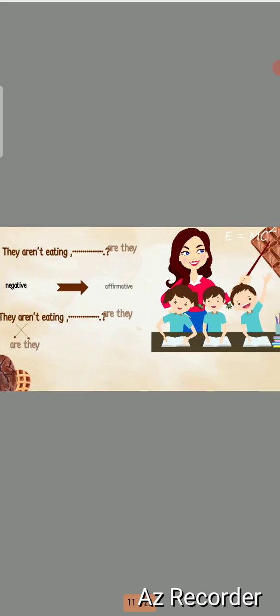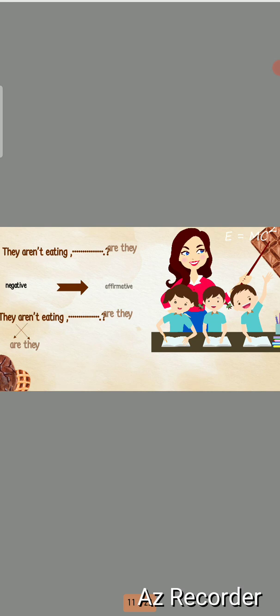So let's have another question. They aren't eating. So we have here the form of this sentence, the form is here aren't, right? So aren't here is negative, so when I make a question tag I will change it into affirmative.